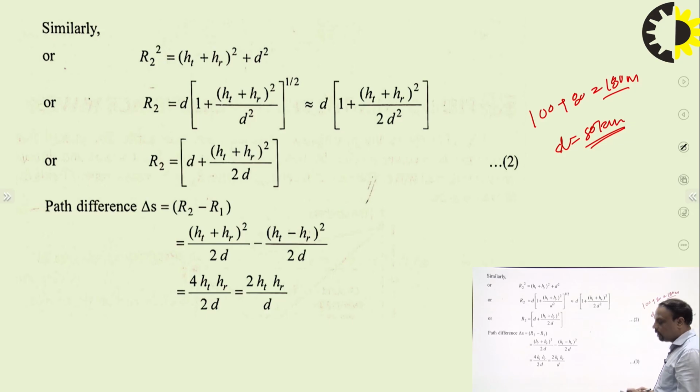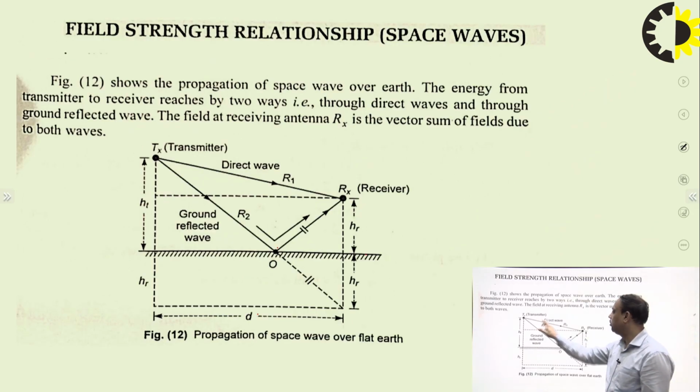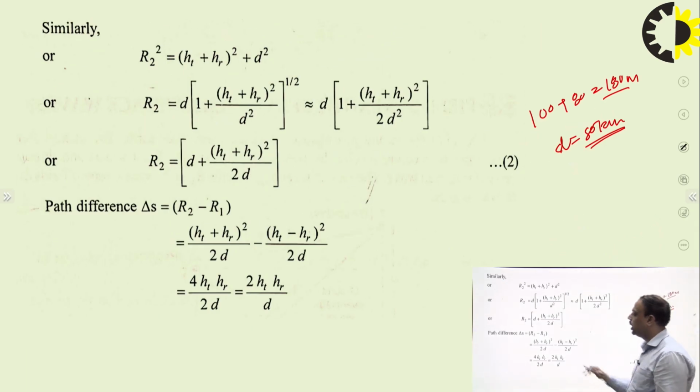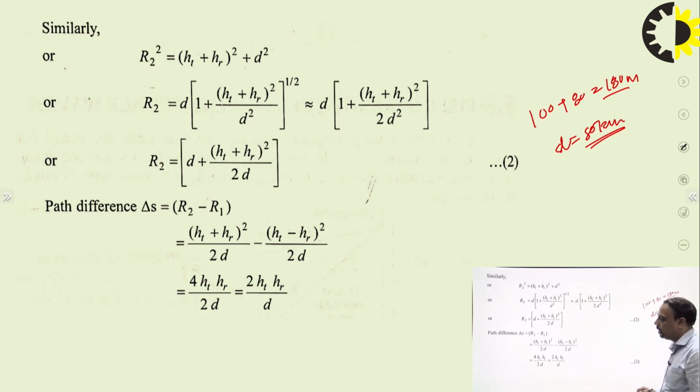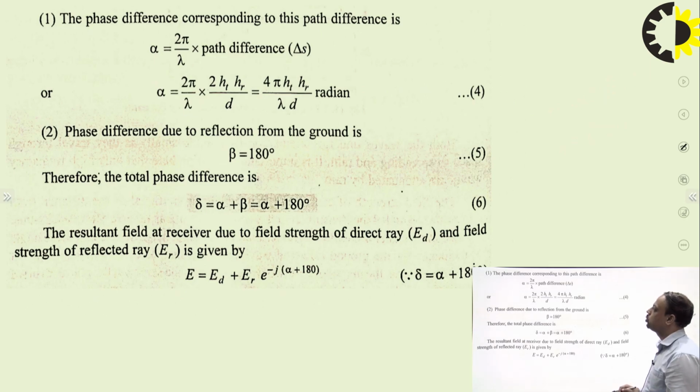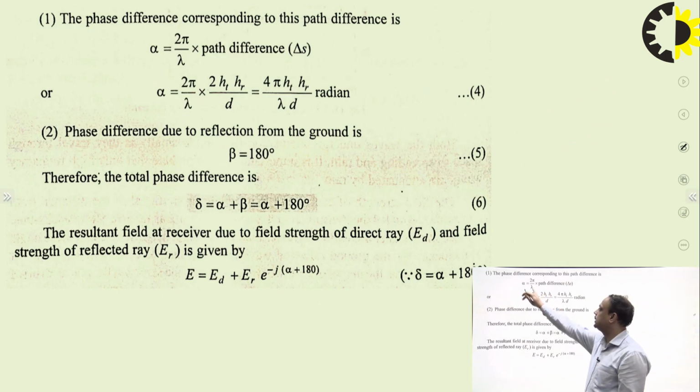Now, if we calculate the path difference between the wave going direct and the wave reflected from the Earth's surface, then the path difference is R2 minus R1. So this path difference R2 minus R1 is nothing but, this is R2, this is R1. If we take these values and open the square, we find it is equal to 2 times HT HR by D. So if we know the path difference, we can easily calculate the phase difference between these two waves. The formula is, phase difference is equal to 2 pi by lambda into path difference, and we have the path difference of 2 HT HR by D.